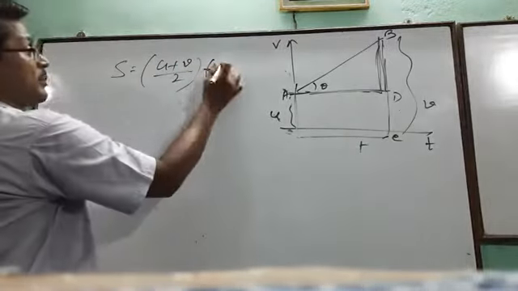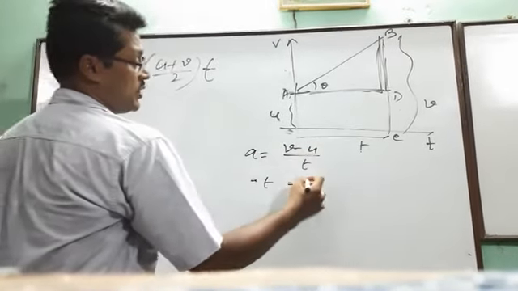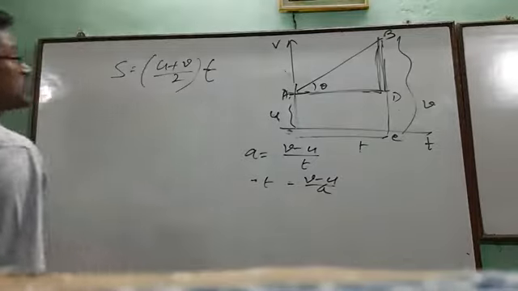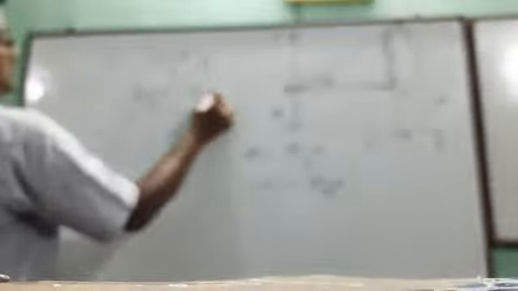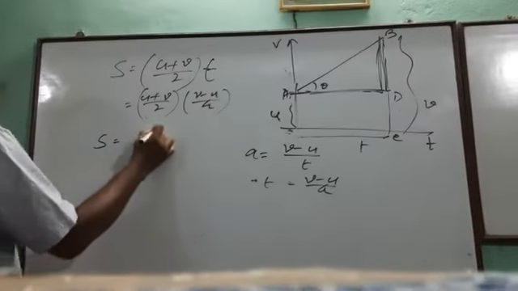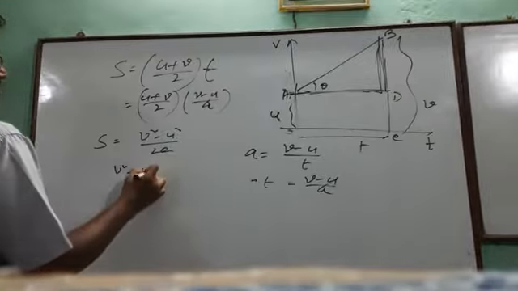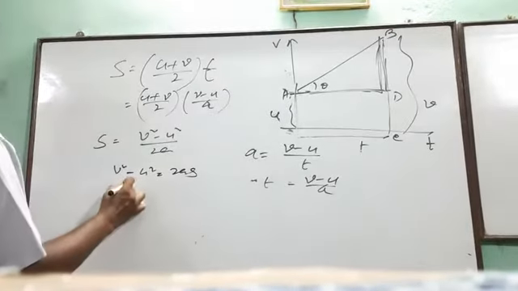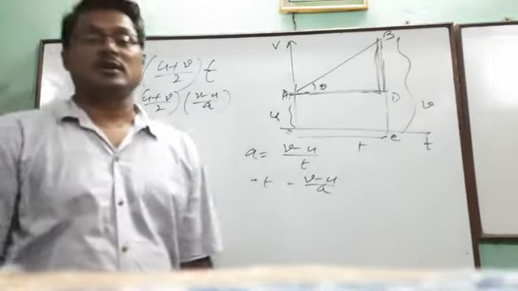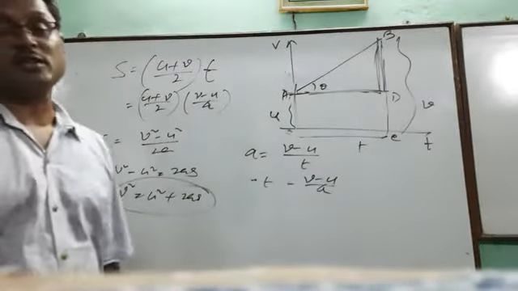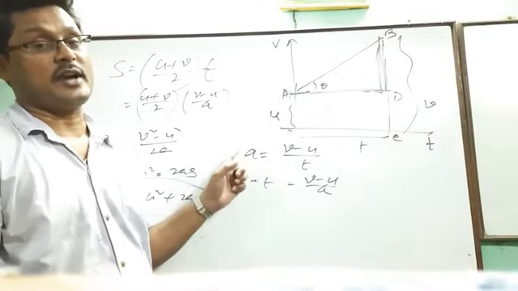And time can be replaced: we know that a equals v minus u by t, or t equals v minus u by a. So we replace, s equals u plus v by 2 into v minus u by a, that is s equals v square minus u square by 2a. So v square minus u square equals 2as, then v square equals u square plus 2as. This is the final velocity after covering a distance s, with uniform acceleration.